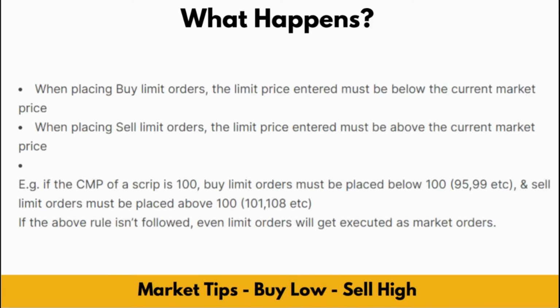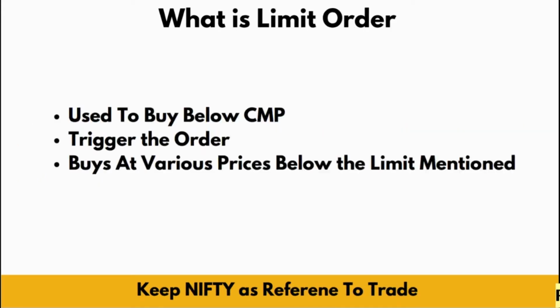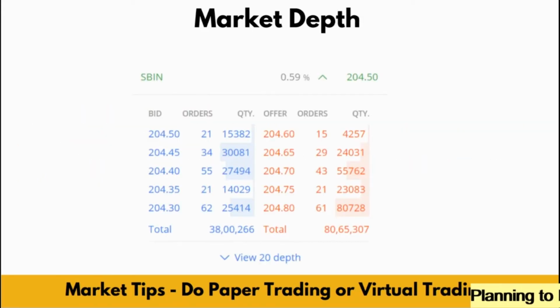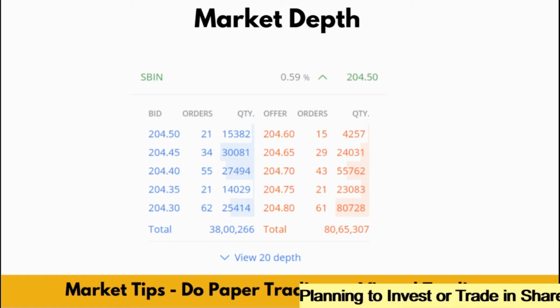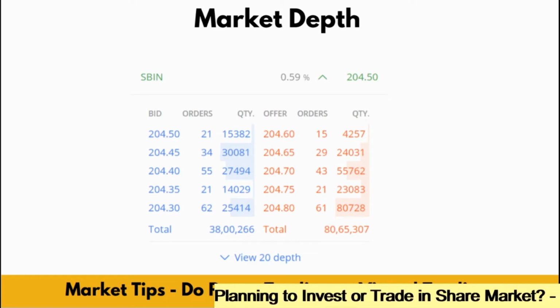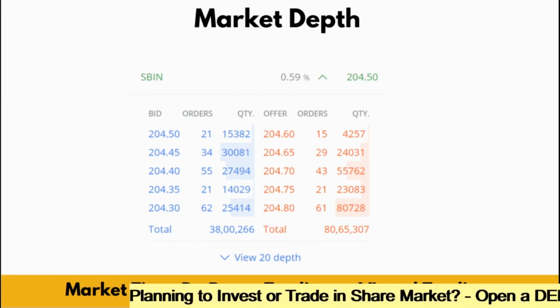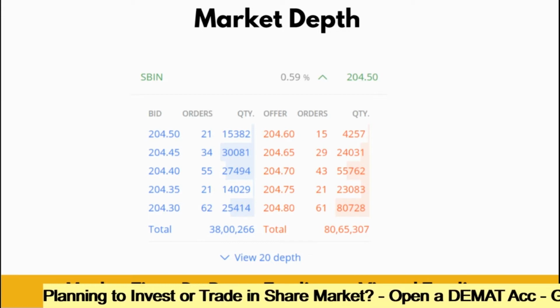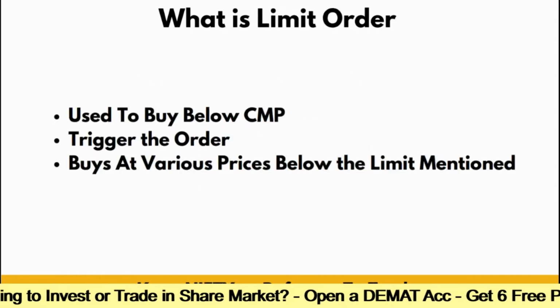what actually happens when you place an order. When you are placing a buy limit order, the limit price entered must be below the current market price. So this is the condition. Here the current market price is 204.5. For example, SBI's current market price is 204.5. So when you are placing a buy limit order, it should be below the current market price of 204.5, not exactly 204.5, it should be below that. So that is the first condition.